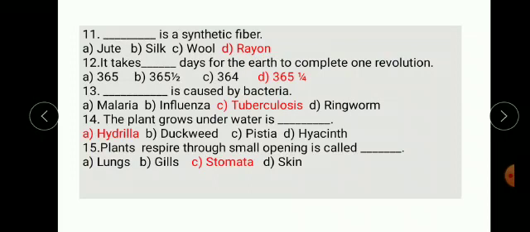Next one. The plant that grows under water is dash. Options are hydrilla, duckweed, pistia and hyacinth. The correct option is hydrilla. The plant that grows under water is hydrilla.